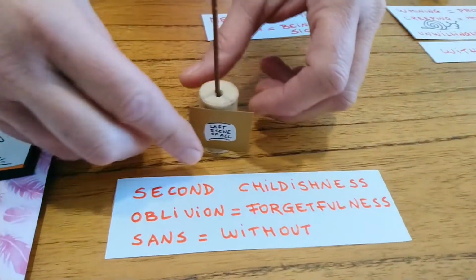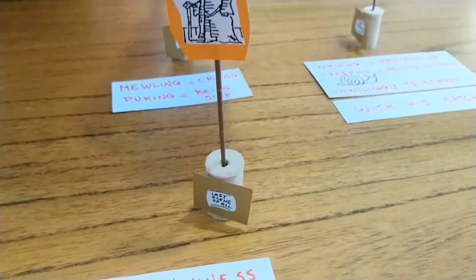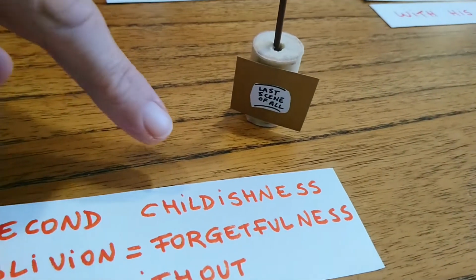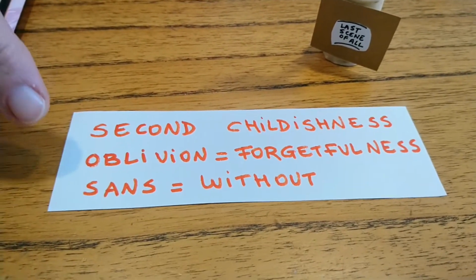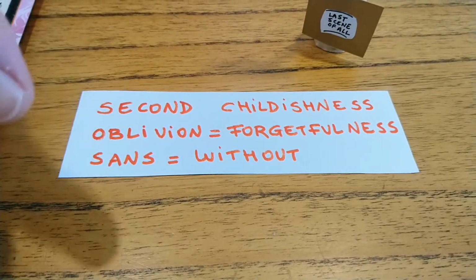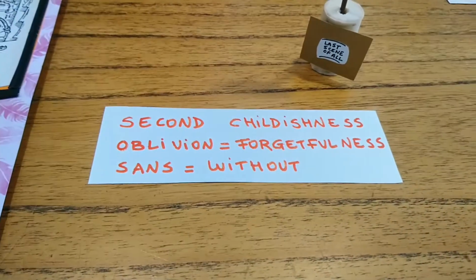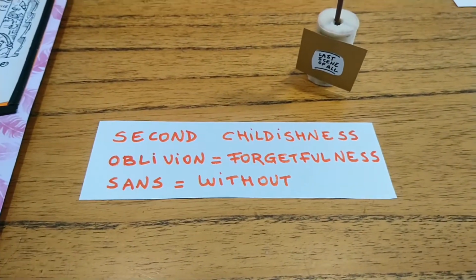And finally, the last one is the last scene of all, second childishness, full of oblivion, forgetfulness, sans teeth, without anything. Now, I will read it to you.